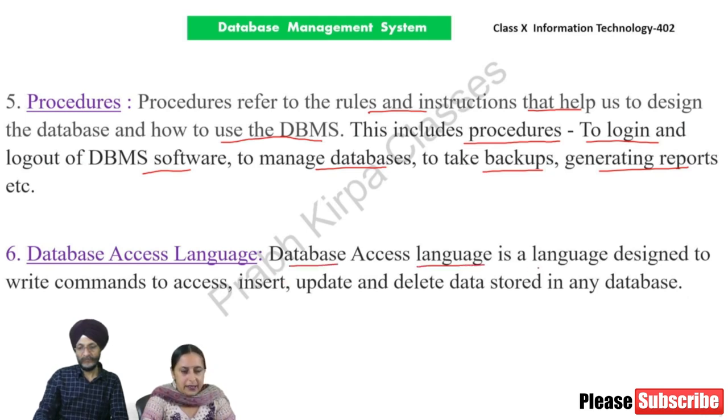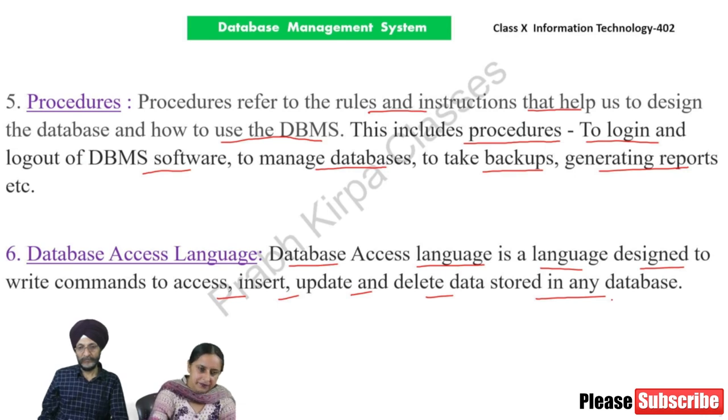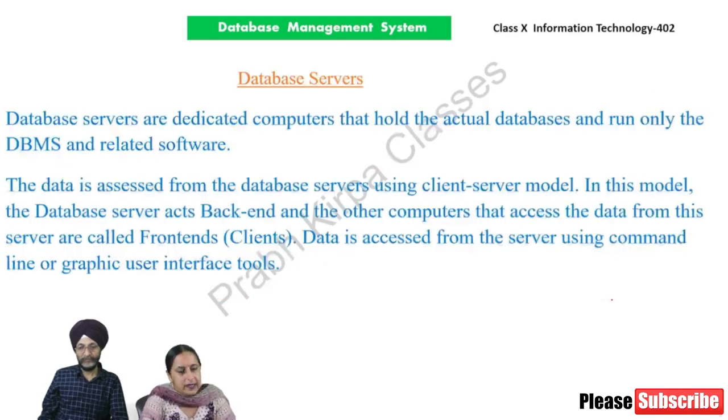Number six, database access language. Database access language is a language designed to write commands to access, insert, update, and delete data stored in any database. Next, database servers. Database servers are dedicated computers that hold the actual databases and run only the DBMS and related software.